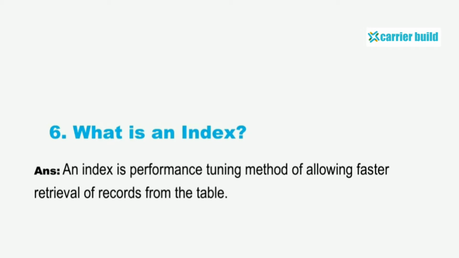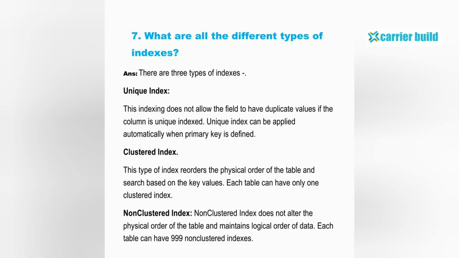What are all the different types of indexes? There are three types of indexes: unique index, clustered index and non-clustered index. Unique index: this indexing does not allow the field to have duplicate values if the column is unique indexed. A unique index can be applied automatically when a primary key is defined.